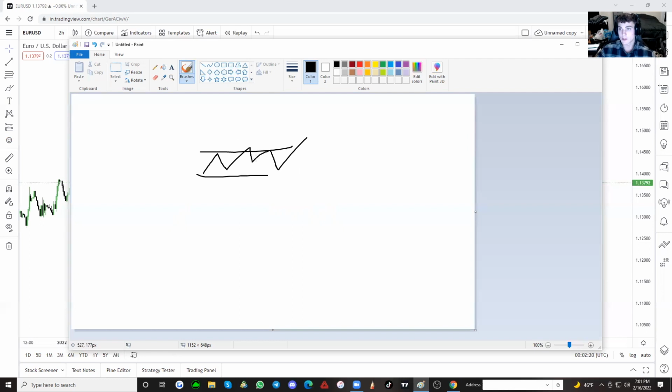So as we have this area of consolidation, and we're going to go over it in live chart examples, we have this nice move to the upside. So what happens in this move to the upside? That clears liquidity sitting up here, retail resistance. Once we have this move to the upside, all of the stop losses sitting up here at equal highs, at double tops, at triple tops or triple bottoms, double bottoms, are taken. So if you are a retail trader, you would be looking at this as a double top, and then you would be looking at this as a triple top. We are waiting for the liquidity to be taken.